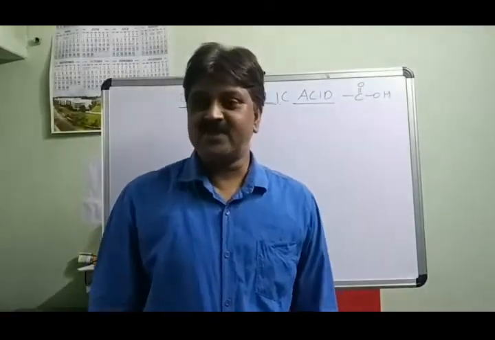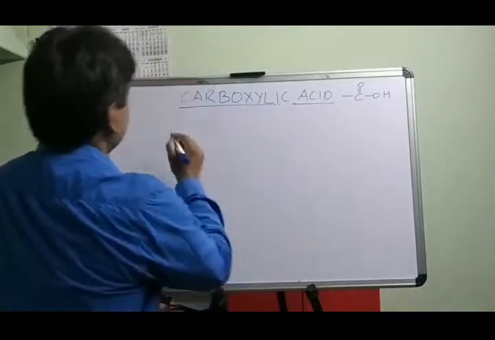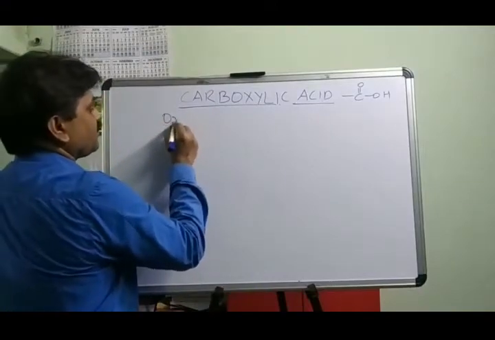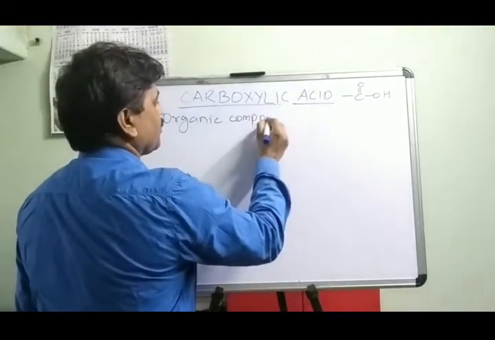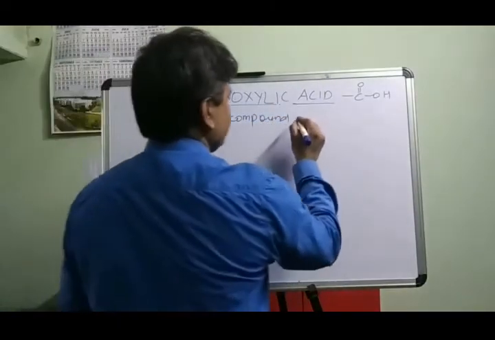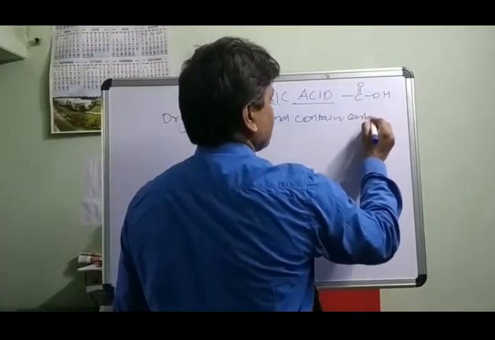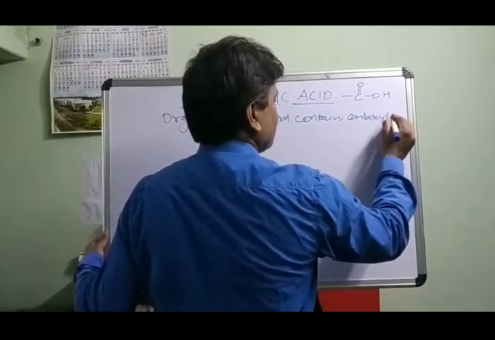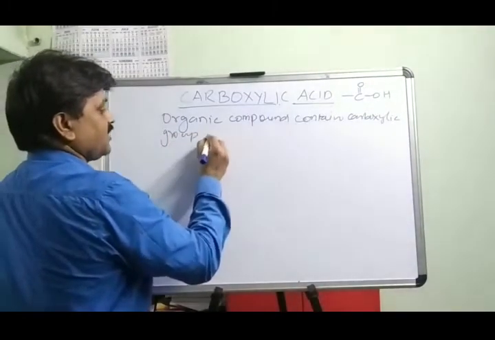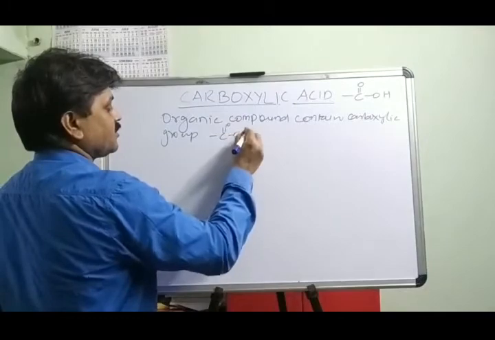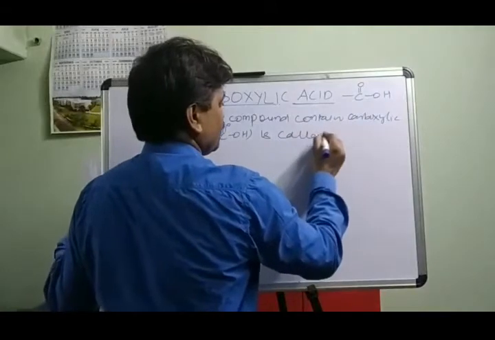We will discuss here the carboxylic acids. Carboxylic acid: an organic compound that contains the carboxylic group, that is COOH, is called carboxylic acid.